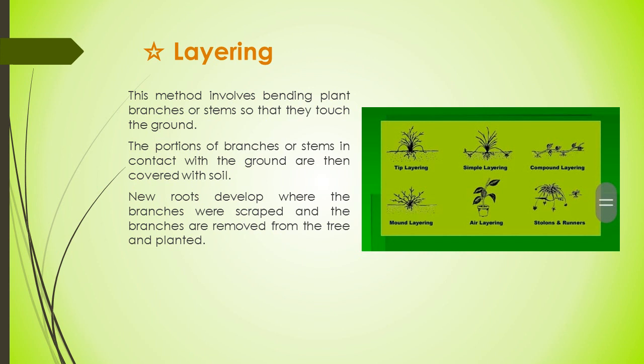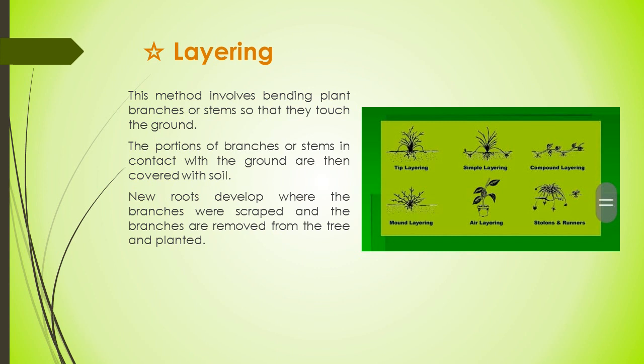There are several types of layering, mentioned in this picture, like tip layering. The common example of tip layering is bougainvillea. Simple layering: you can see here a branch goes down into the soil where it forms a root, and this is simple layering. Then you can see here compound layering. Compound layering, for example, sometimes occurs in money plant.